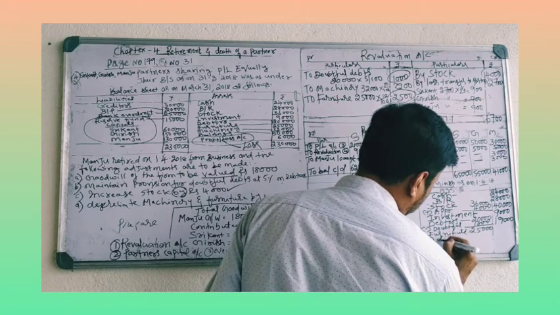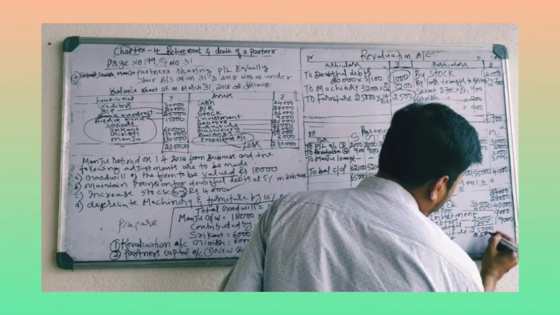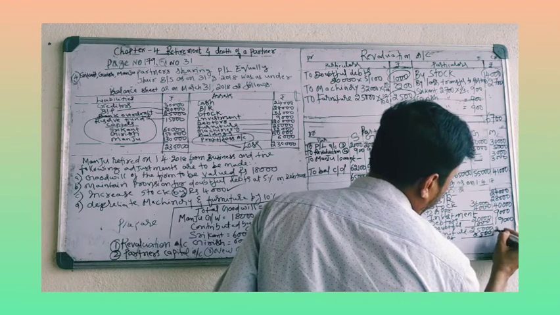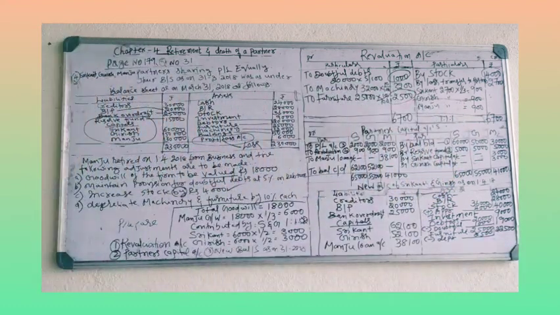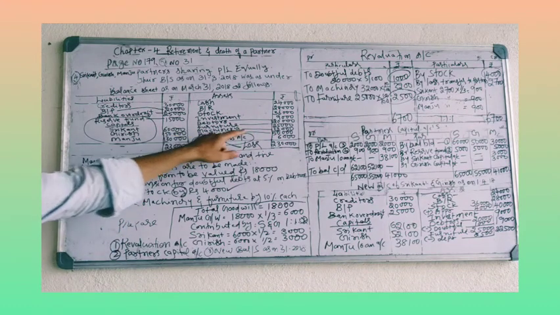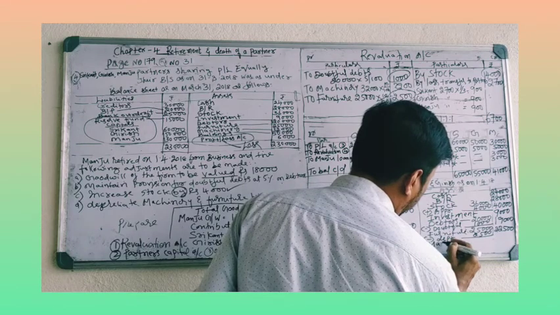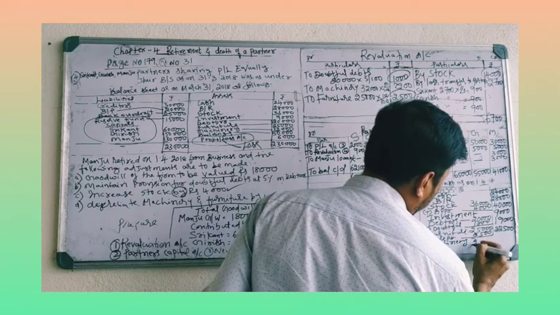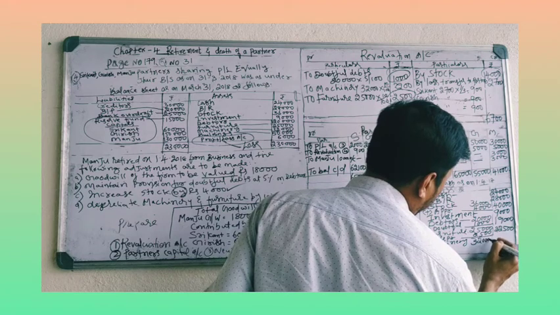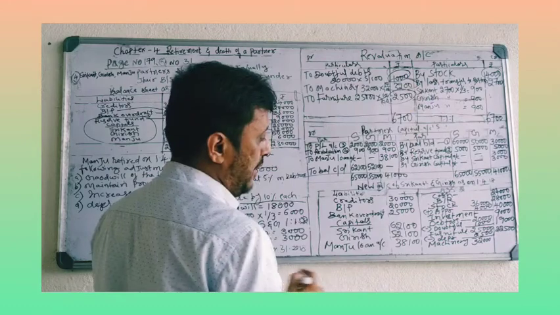Less depreciation 2,500, so 22,500. Then after that, machinery 32,000. There is a loss of 3,200. Deduct.